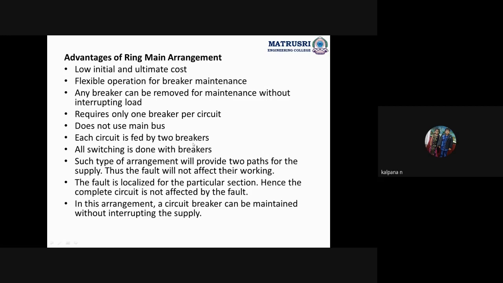Low initial and ultimate cost compared to the double bus bar scheme with single bus scheme and double bus scheme, and main and transfer bus bar scheme. Flexible operation for breaker maintenance. Okay, any breaker can be removed for maintenance without interrupting the load. Yes, because from both sides we are getting the power. Requires only one breaker per circuit.